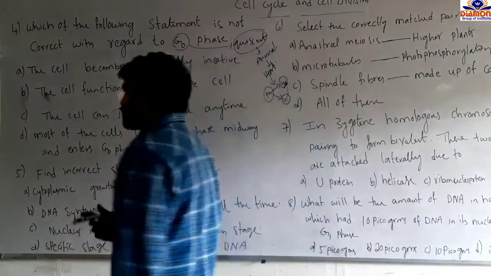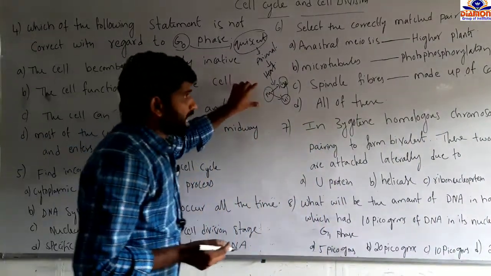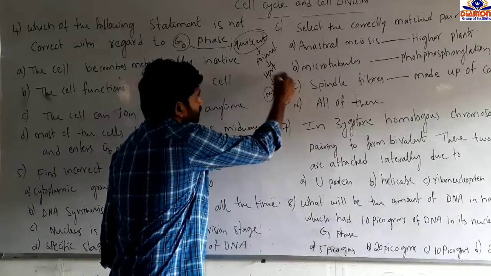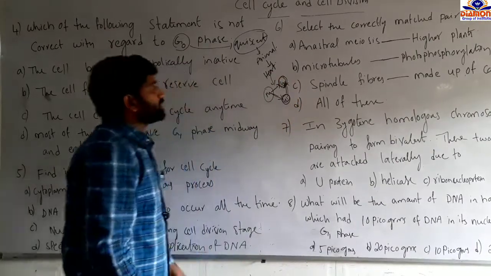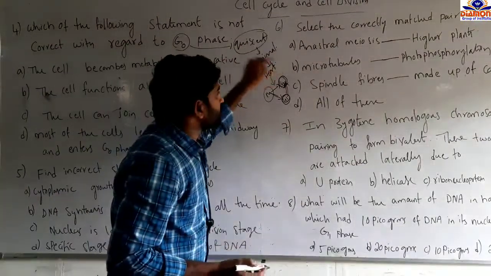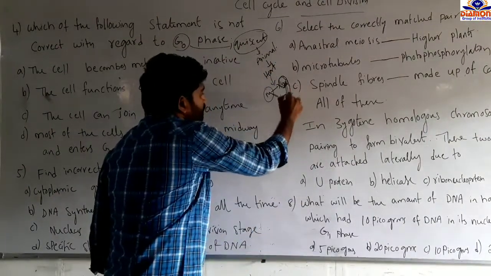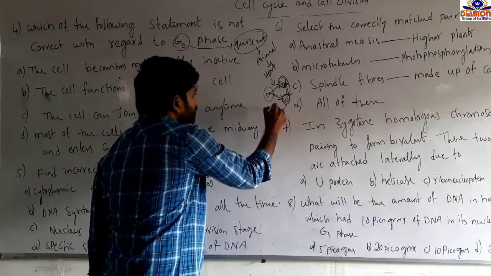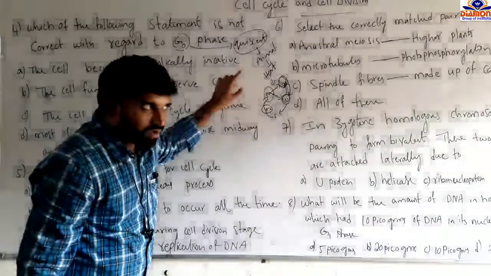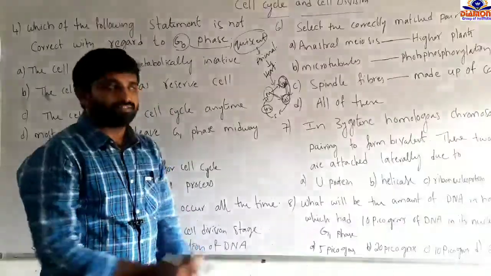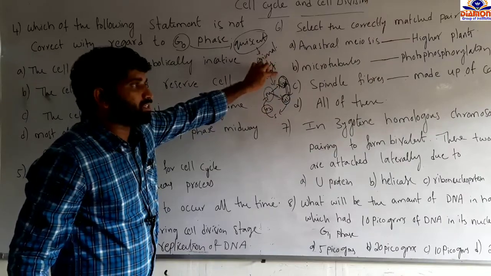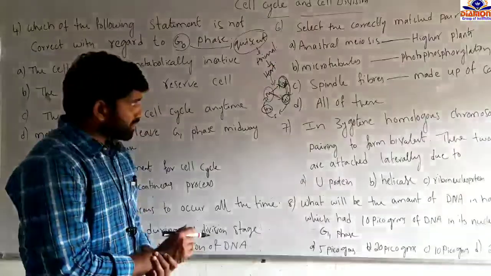These types of cells are replaced by one another, and at the time of damage, most eukaryotic cells and some animal cells can enter from the G1 phase into the G0 phase. The G0 phase is a resting phase, but the cell is metabolically active. After some period of time, the cells in G0 can again enter the G1 phase, then the S phase, then the G2 phase, and continue. But at some specific period, some cells, for example heart cells, are unable to continue the cell cycle and cell division, and some cells can enter from the G1 phase into the G0 phase.